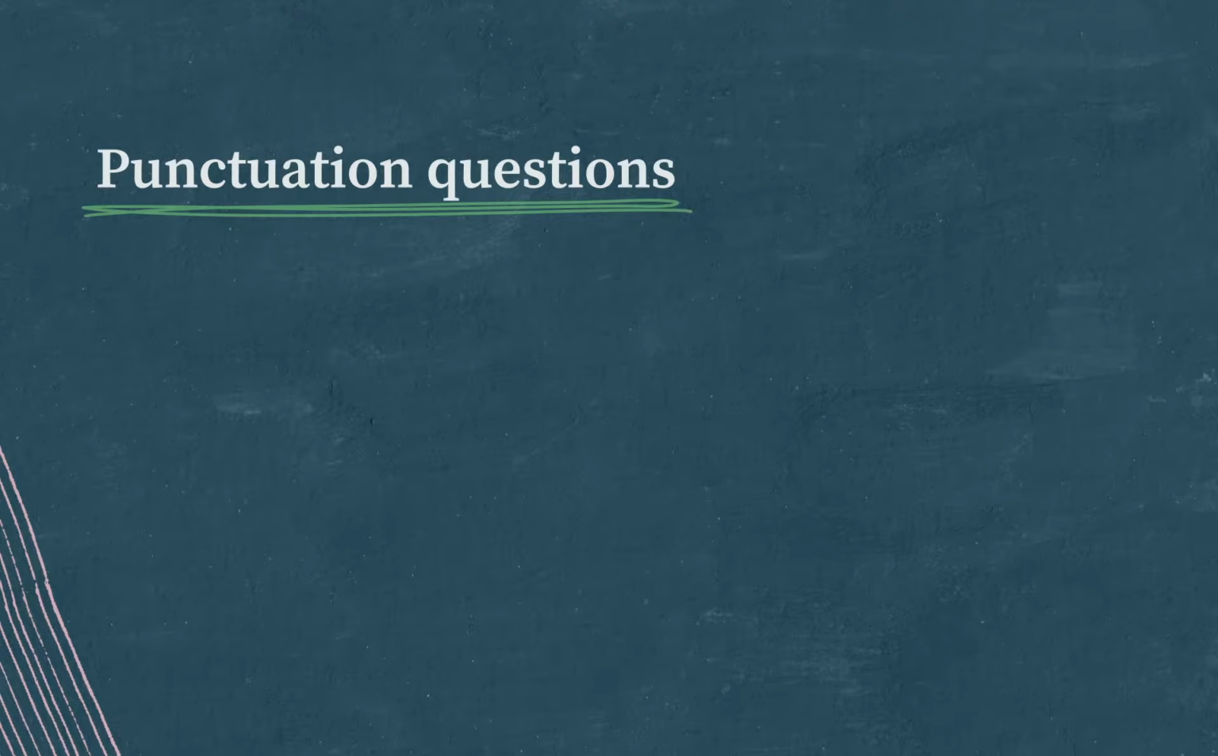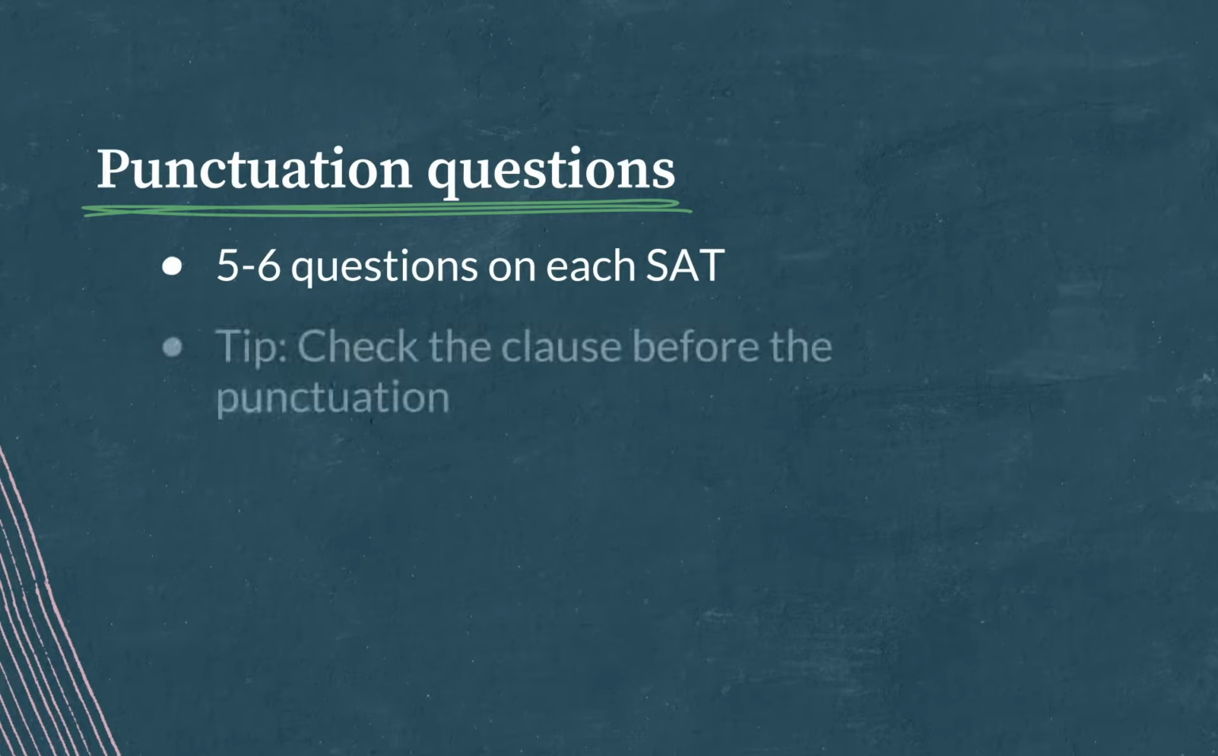Now, how best to tackle it? You're going to see about 5 or 6 punctuation questions on your SAT. And a great tip in general with punctuation questions is to check the clause before the piece of punctuation. Colons, periods, and semicolons all have to come after independent clauses, for example. But a comma can't follow an independent clause unless it's being joined to another independent clause with a coordinating conjunction like and or but. So let's go back and check the clause and see what we learn.